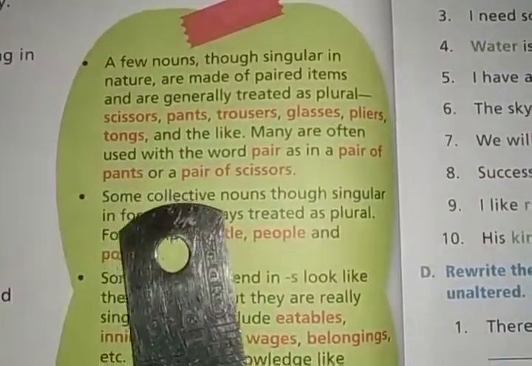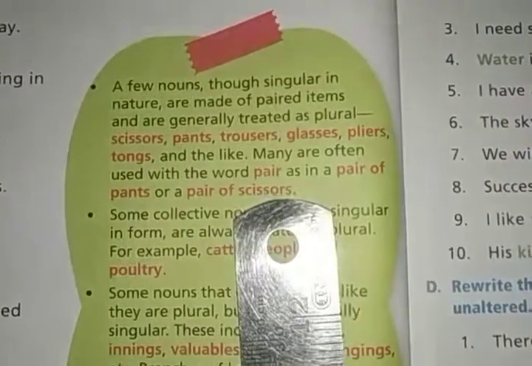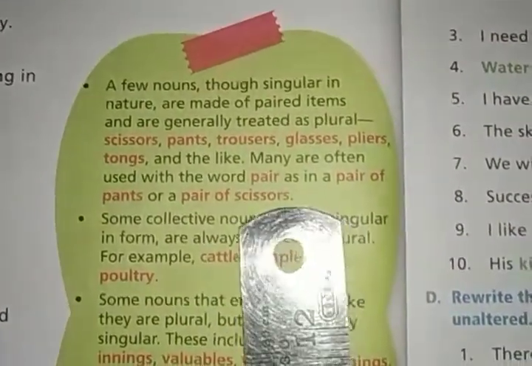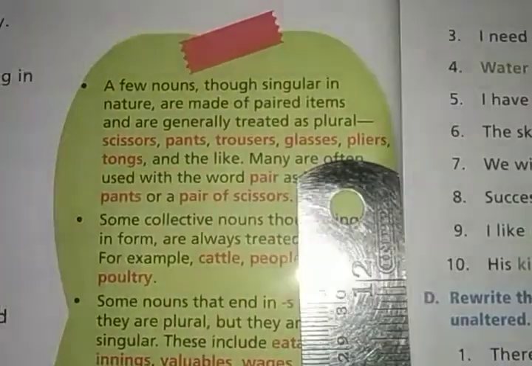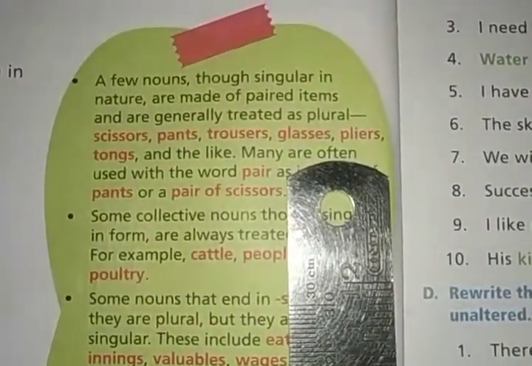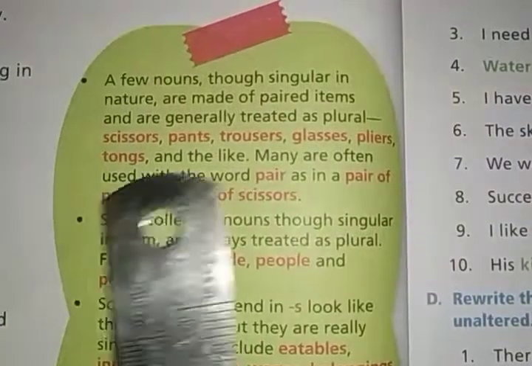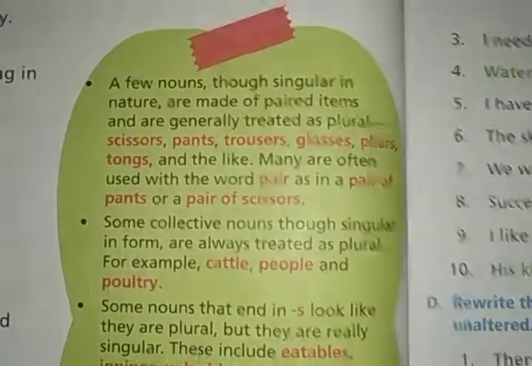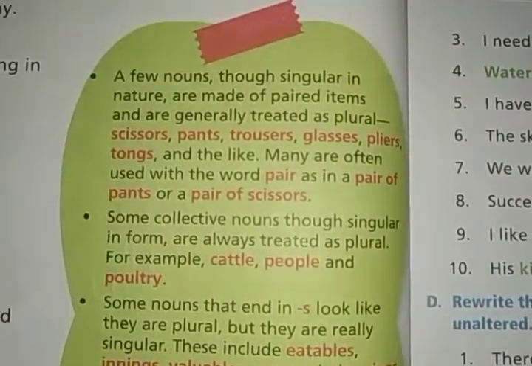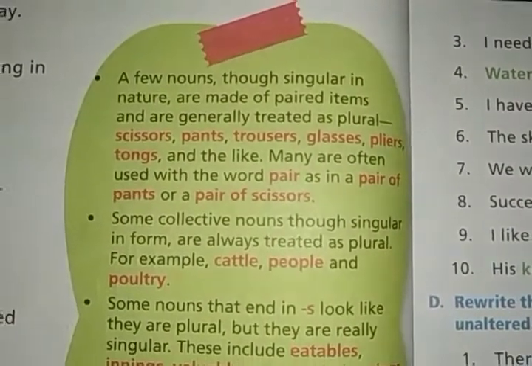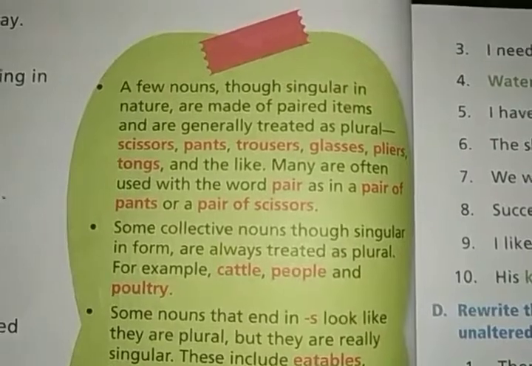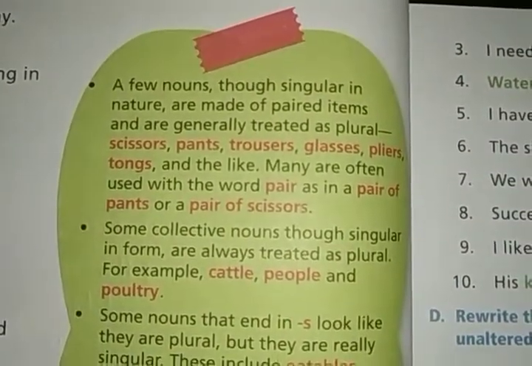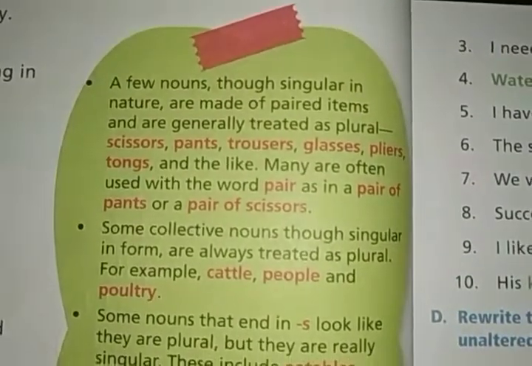Many are often used with the word pair, as in a pair of pants or a pair of scissors. Means many of these types can be used with the word pair. Pair of scissors, pair of trousers, pair of pants. So these types of nouns are used with the word pair. These are some nouns which are single things but used in plural form.